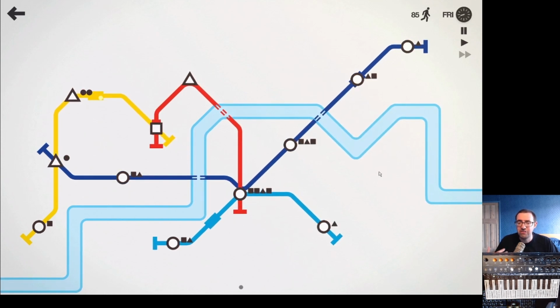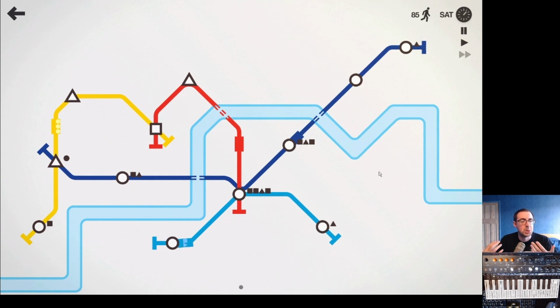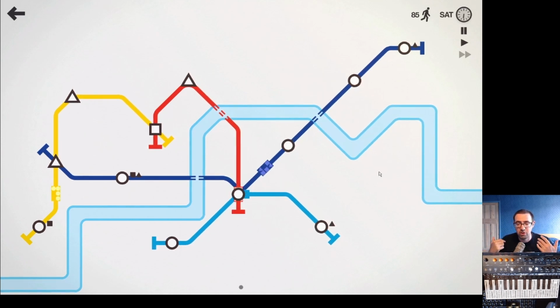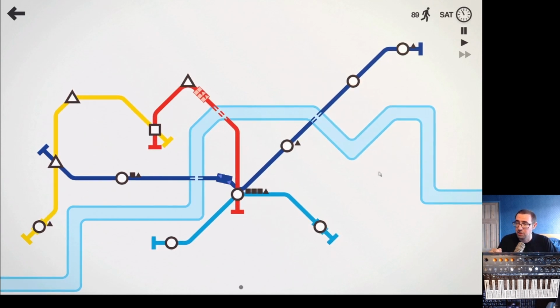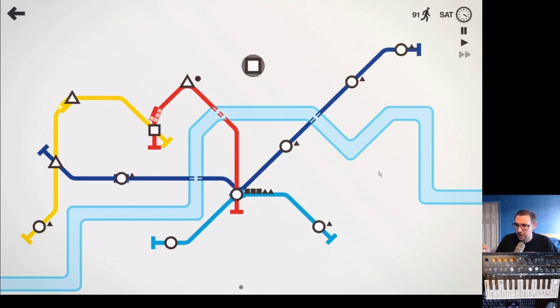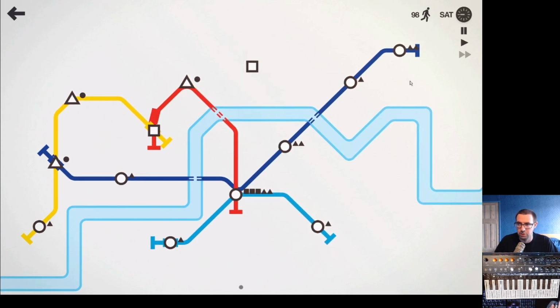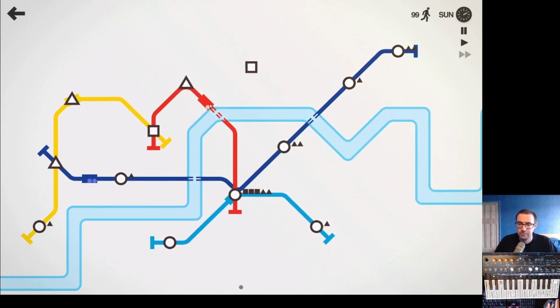Okay, and this is essentially the majority of how this soundscape works. So what's going to happen now is I'm going to wait till the end of the week, just because more stuff will happen.